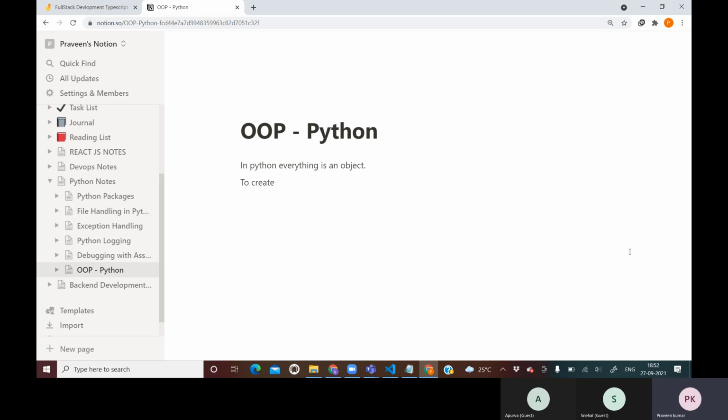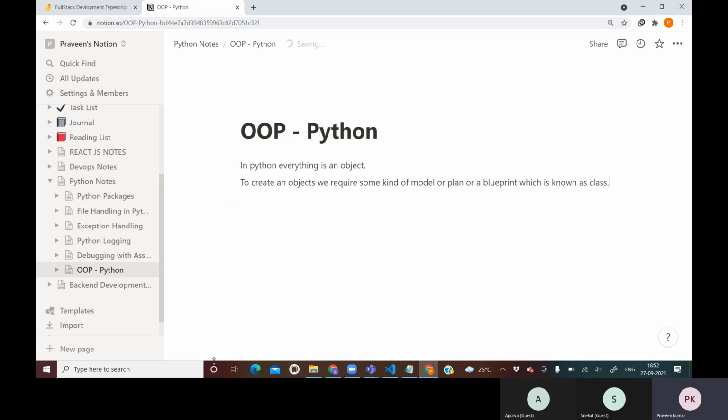Now, to create an object, we require some kind of model or plan, or a blueprint, which is known as a class.